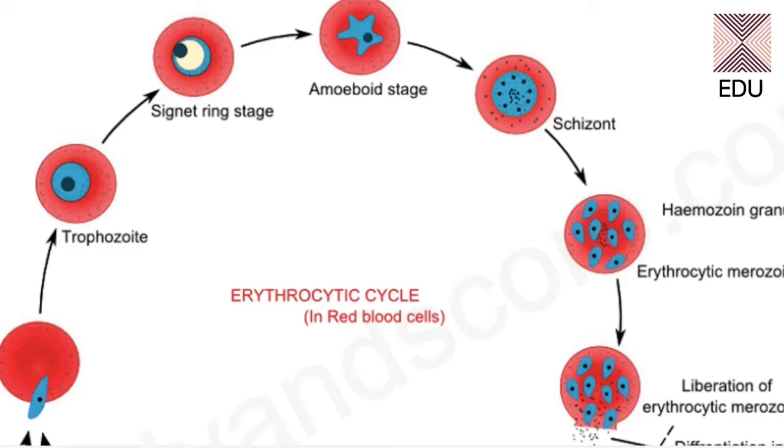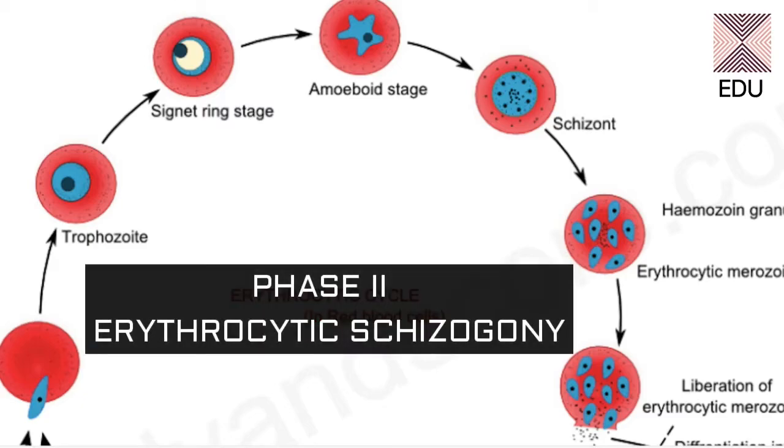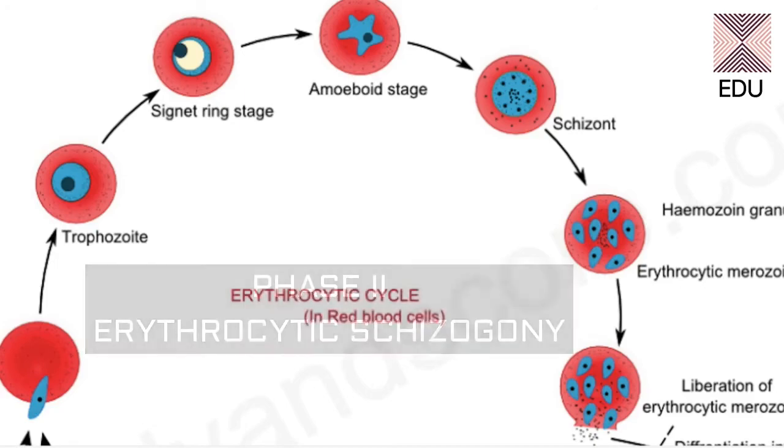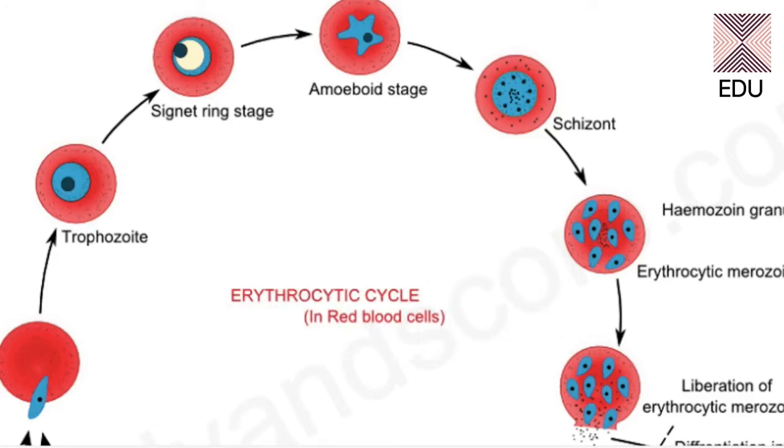Now this particular cycle shows the erythrocytic schizogony in humans. Here, this is a micrometacryptomerozoite which is entering an RBC.